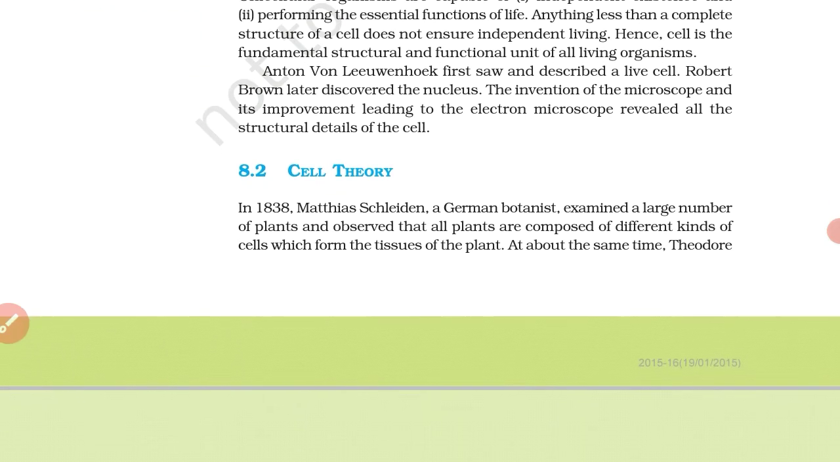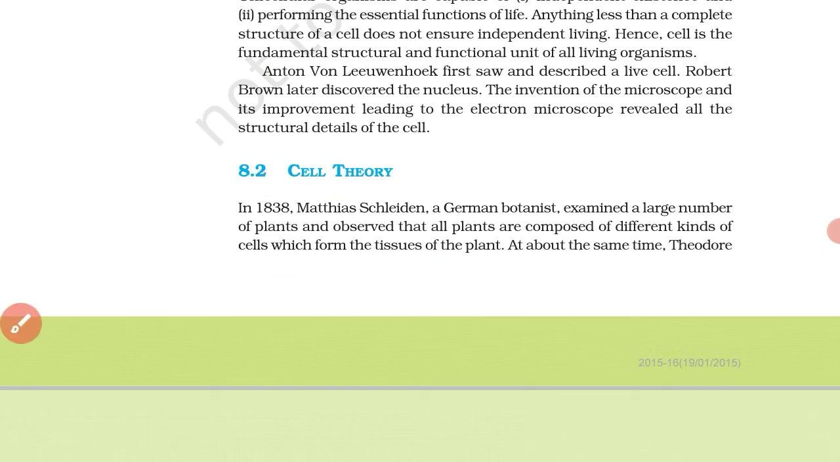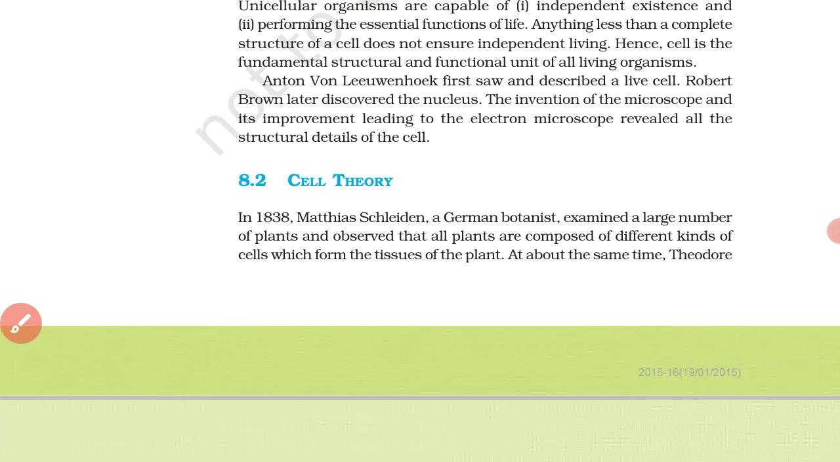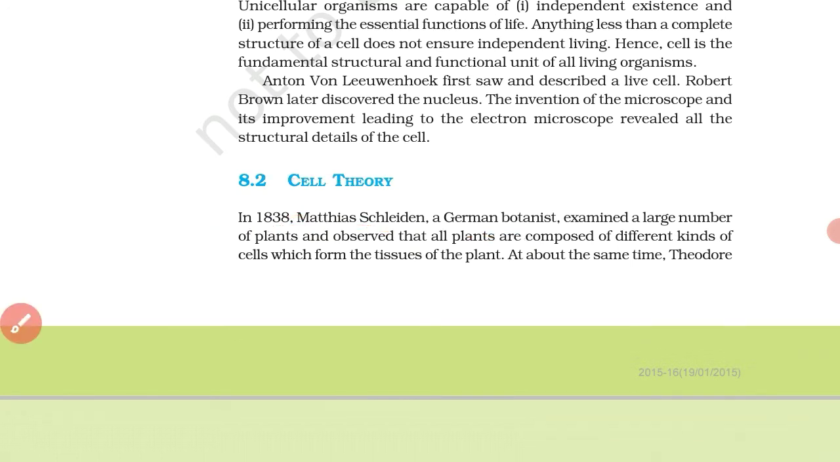Now let's come to point 8.2, that is cell theory. Cell theory was first described by Matthias Schleiden, a German botanist, and he explained in 1838 that he examined a large number of cells.